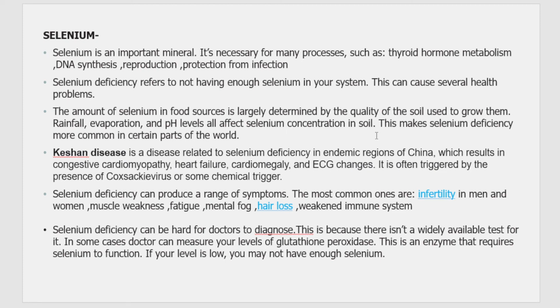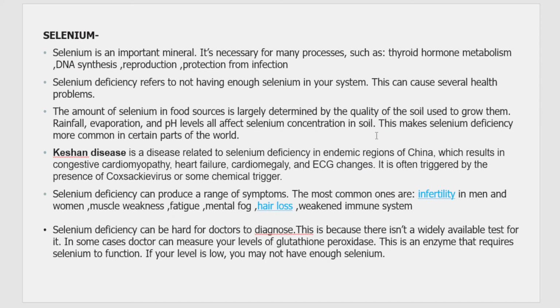Majorly, the amount of selenium in a food source is determined by how much selenium is present in the soil in which that particular food, maybe that particular vegetable, is grown. If that soil does not have enough selenium in it, the food will also lack selenium, and hence the person consuming that food will not get enough selenium to meet all the selenium requirements in his body.